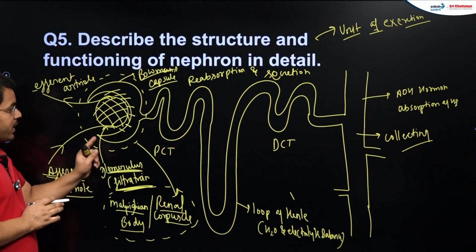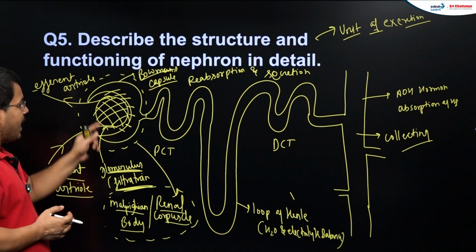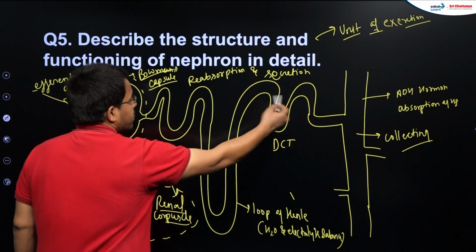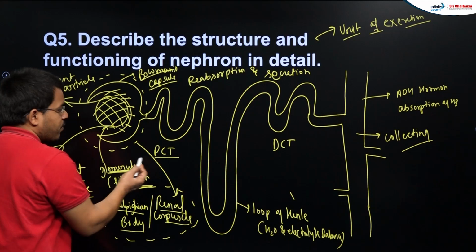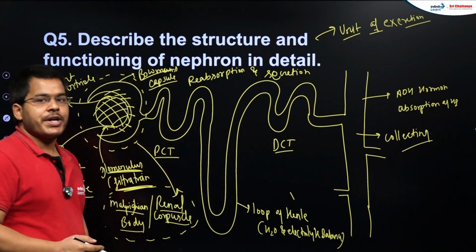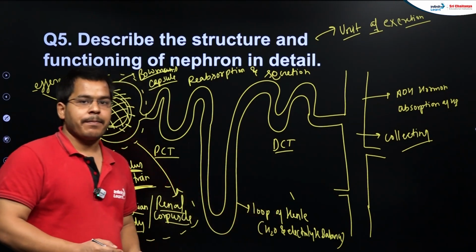After that, students, the filtrate, after the filtration of blood, enters into the Bowman's capsule, and it will travel through this particular tubular region, where we have the PCT, proximal convoluted tubule, and the DCT, distal convoluted tubule, and a long loop that we call the loop of Henle.